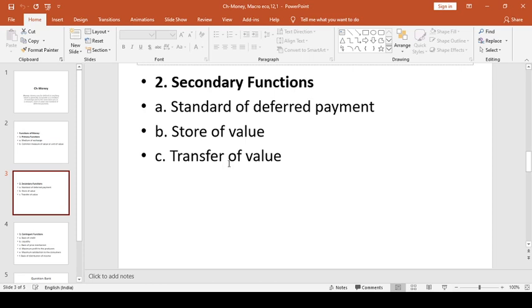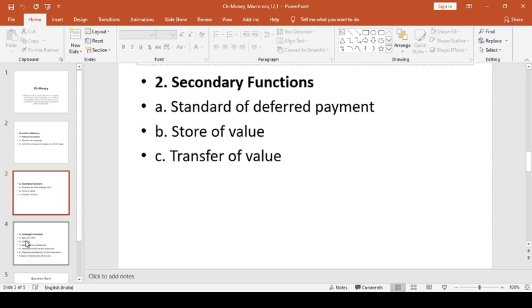Now we will speak about the transfer of value. Suppose we try to transfer the value of goods or a commodity from one place to another, then we can utilize money as the measurement tool for transferring the goods and commodity. Or take future payments: if today we purchase a product, we decide the price of the future product, and in future we transfer the value of the product in the form of money, so it is usable as a transfer of value also.